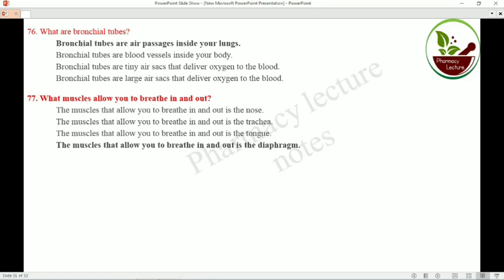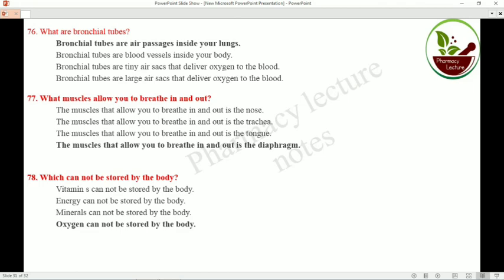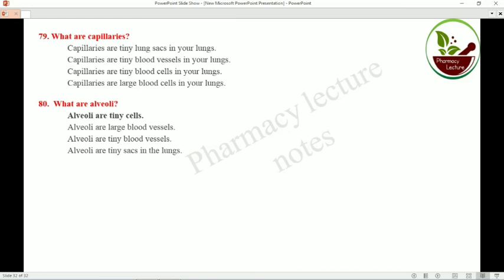What muscle allows you to breathe in and out? The muscle that allows you to breathe in and out is the diaphragm. Which cannot be stored by the body? Oxygen cannot be stored by the body. Others are stored, like vitamins, energy and minerals, but oxygen cannot be stored in the body. What are capillaries? Capillaries are teeny lung sacs in your lungs. What are alveoli? Alveoli are tiny cells.